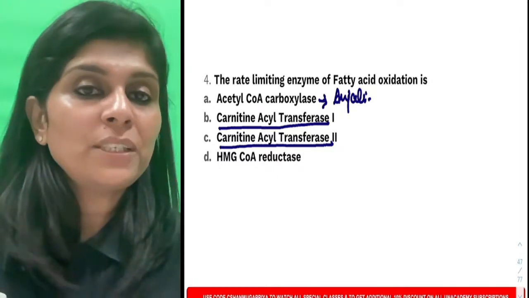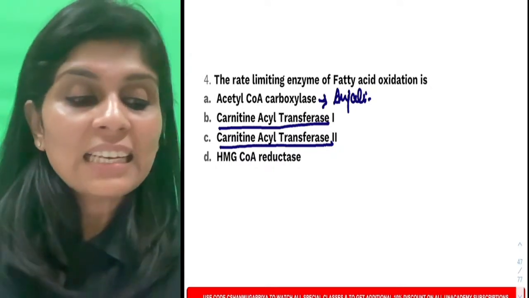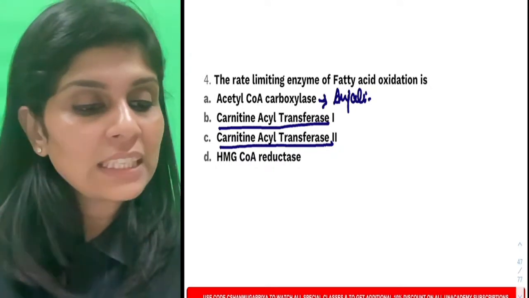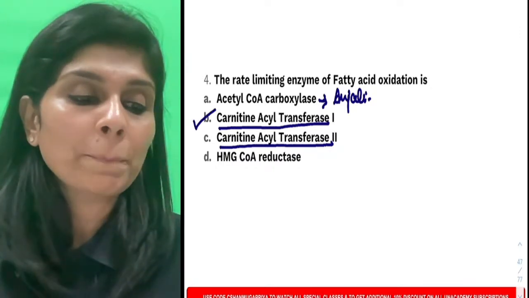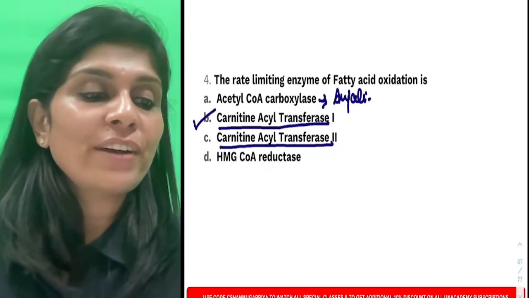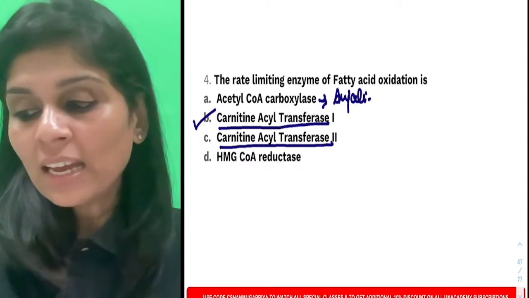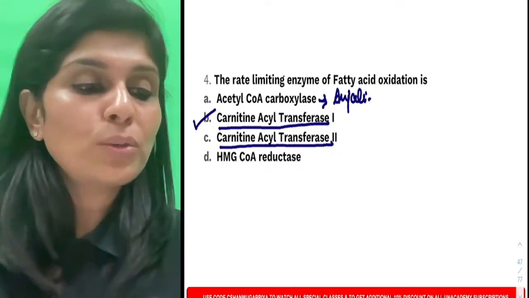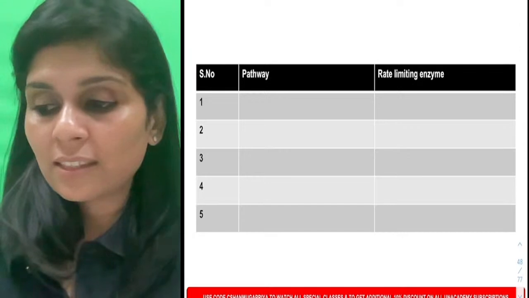So you should be suspicious of these two choices. One of the two is the right answer. So what is the right answer here? Very good, Ravi Teja. The answer here is carnitine acyltransferase 1. The rate limiting enzyme of fatty acid oxidation is carnitine acyltransferase 1. And I will give you clues to remember this. So in lipid metabolism, what are the pathways?